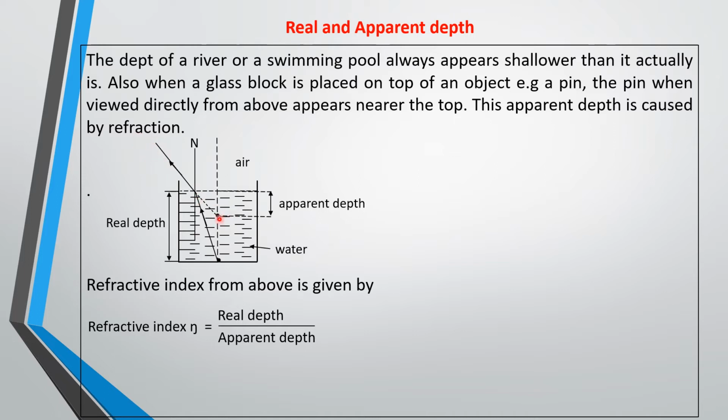This particular image is the apparent depth, while this is the real depth. So the refractive index is given by real depth all over apparent depth.